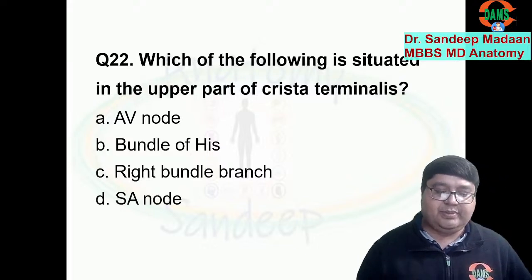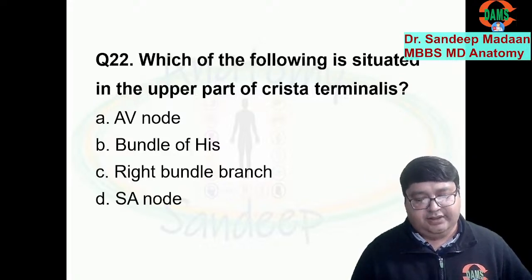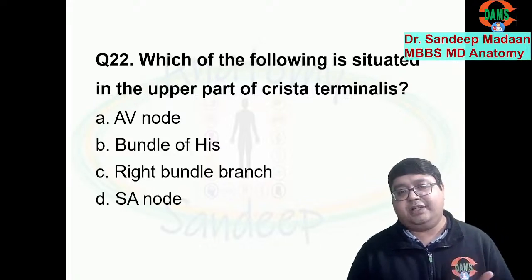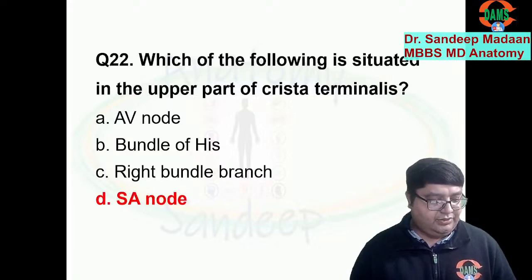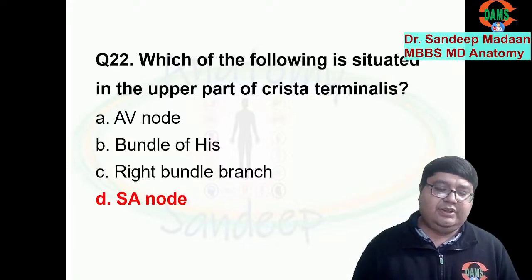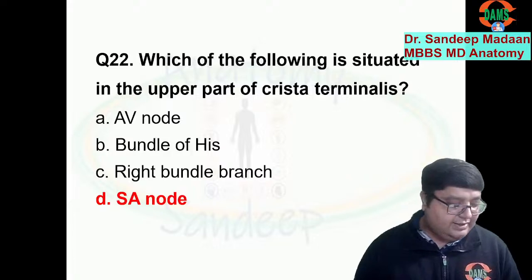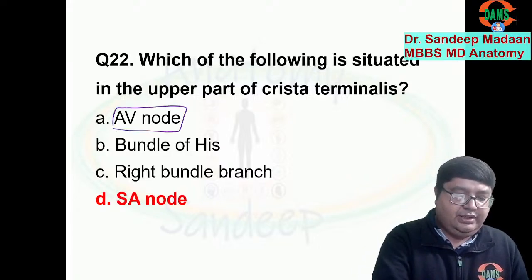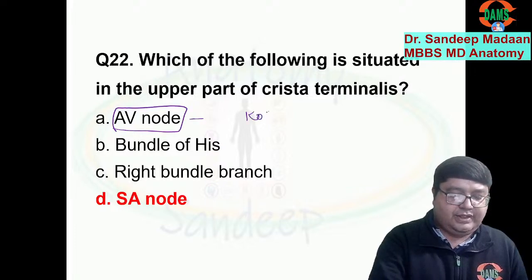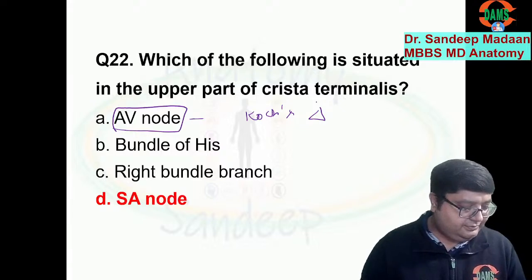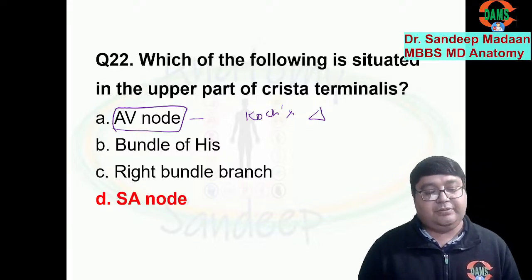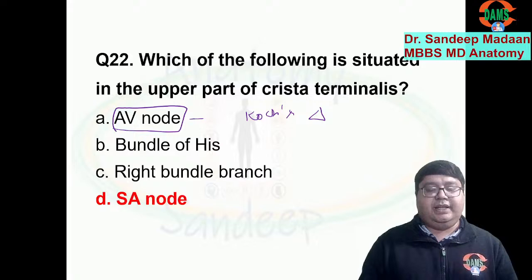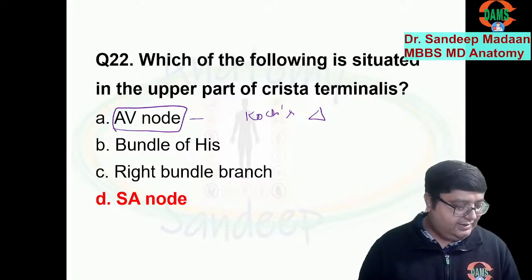And who is present in the upper part of it? We have already discussed. Remember when I was describing the conduction tissue, I told you the SA node is present there. So D is the answer. And where is the AV node present? Can you tell which triangle? AV node will be present in Koch's triangle. And both of them, in fact most of the conduction tissue, is supplied by the right coronary artery.